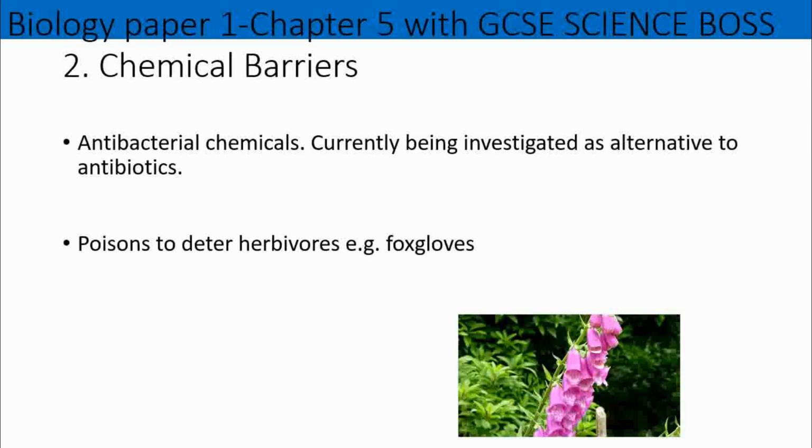Plants also have their chemical barriers. So believe it or not, plants also produce certain antibacterial chemicals. And these chemicals, we've been using them for certain treatment of diseases or even as an alternative to antibiotics. That's something that we're looking at. So foxgloves, for example, is used in the treatment of certain heart issues. But foxgloves produce poisons to prevent animals from eating them.